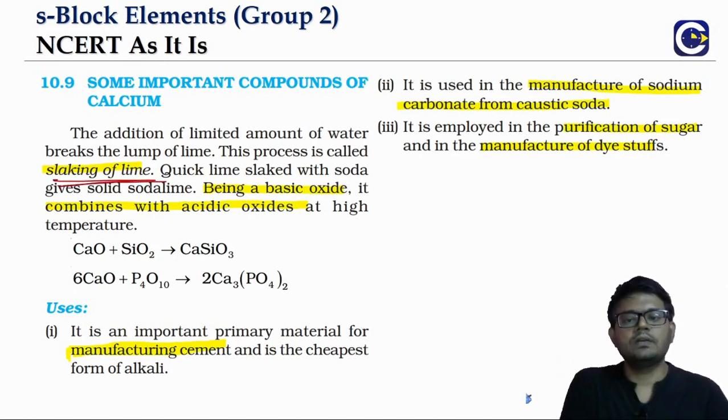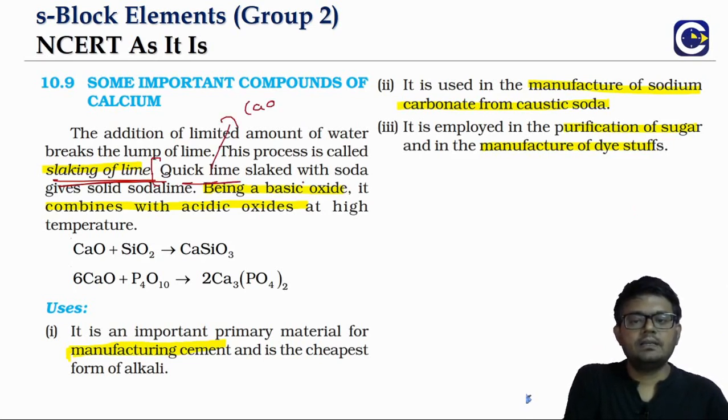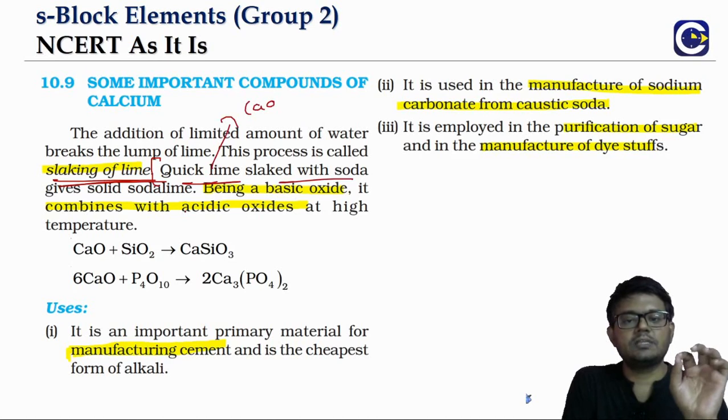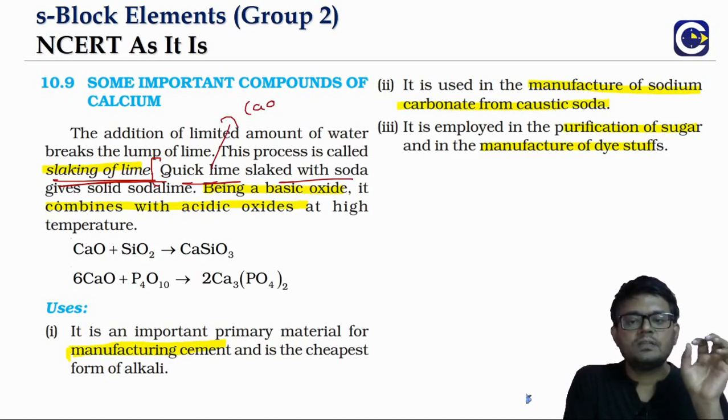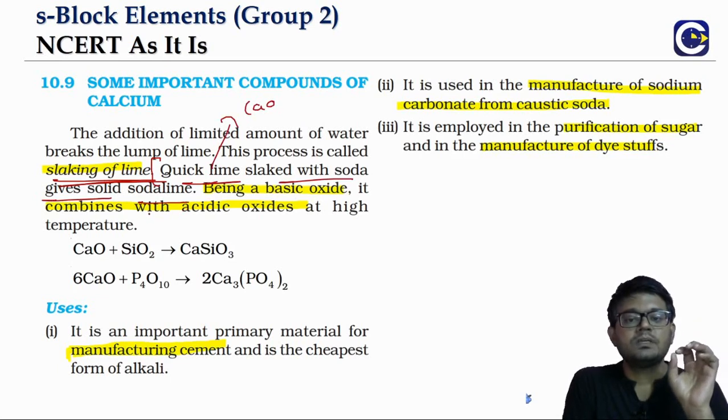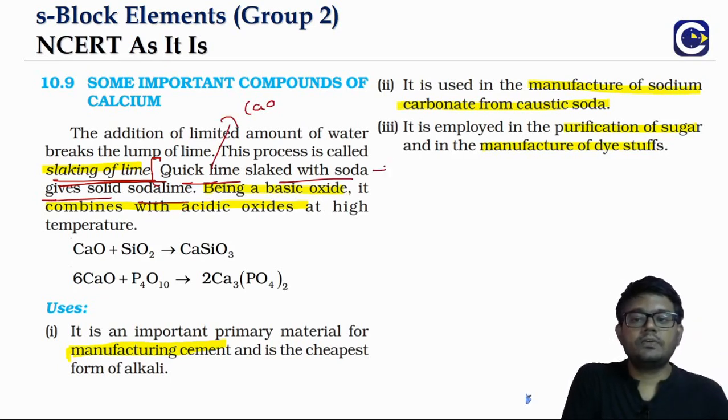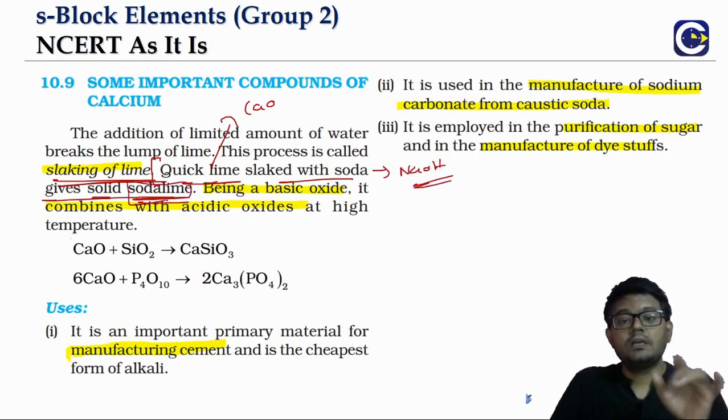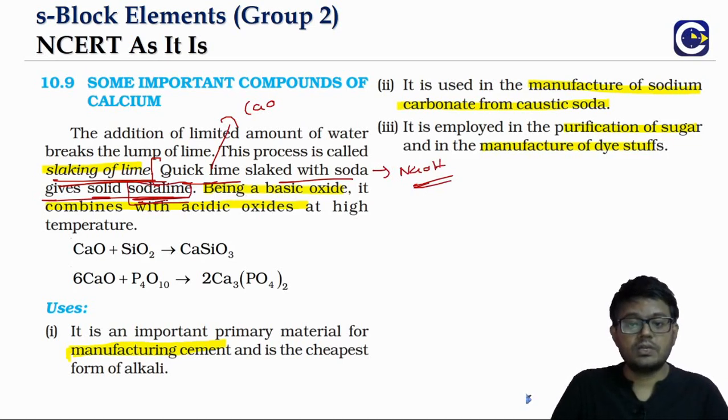So when we have quicklime, which is calcium oxide, that is slaked, and slaking means adding a limited amount of water. When it is slaked with soda, that's what we call soda lime. Soda means we're talking about sodium hydroxide. So that substance we call soda lime. Just make a note of it. We will see the use of this in organic chemistry.